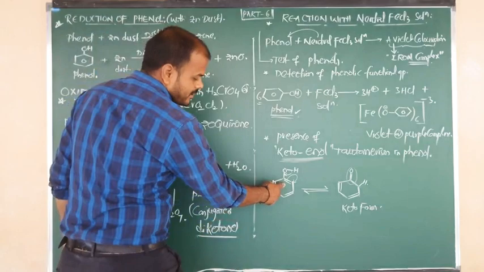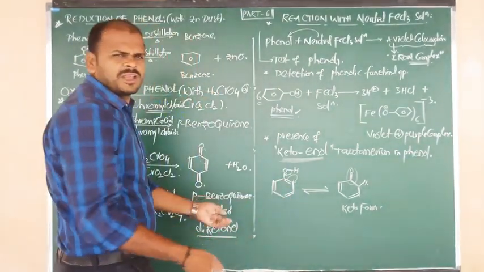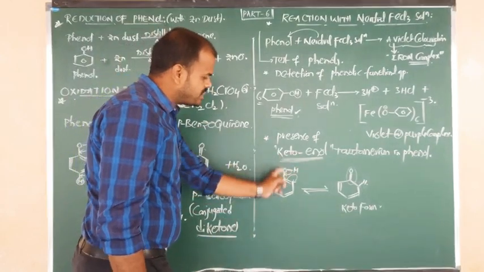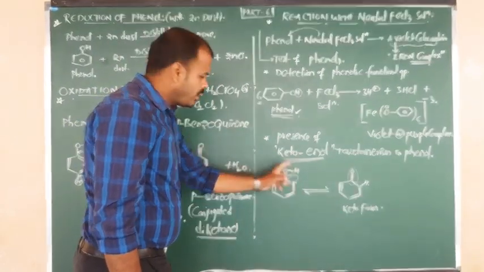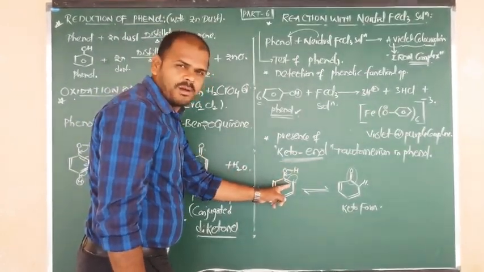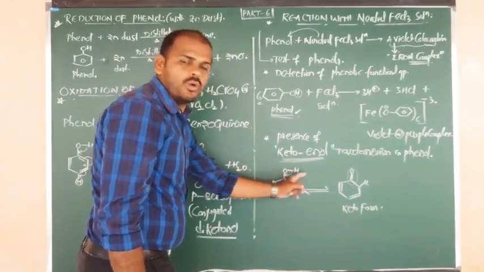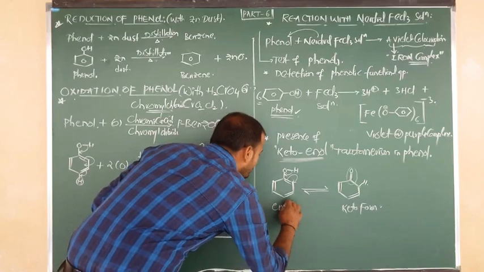Now see here, the double bonds remain, so we don't need to say triene. Just connect it here with OH only. All the connected carbons contain double bonds in the ring. So this is which form? The enolic form.